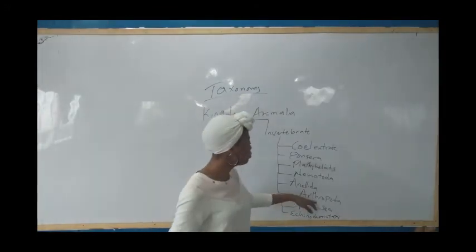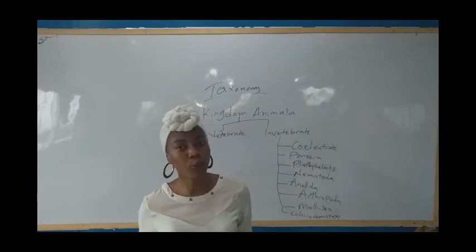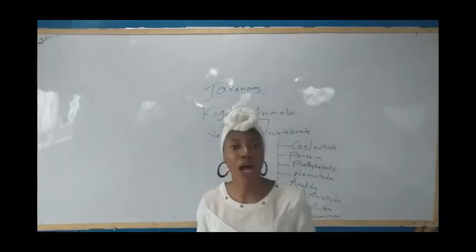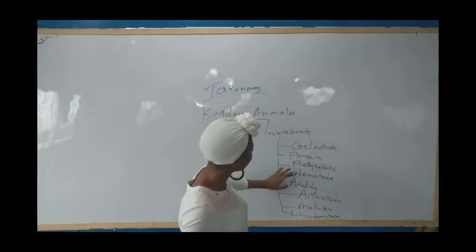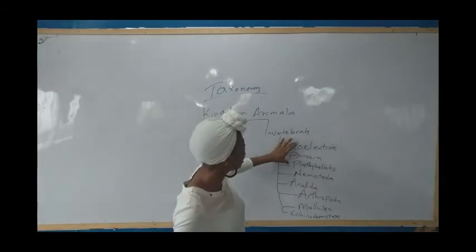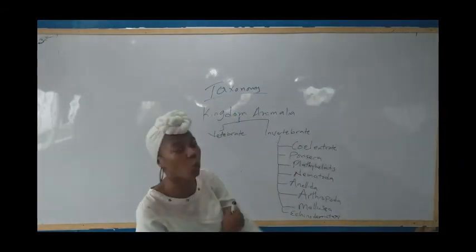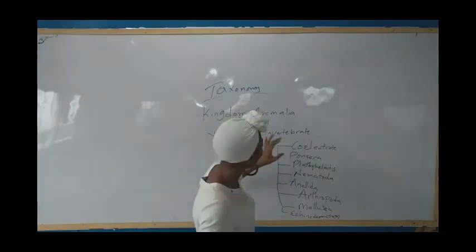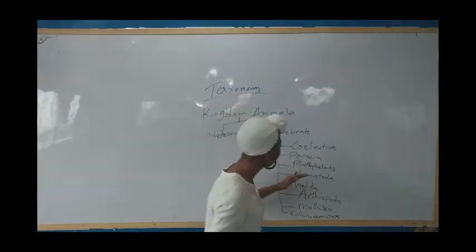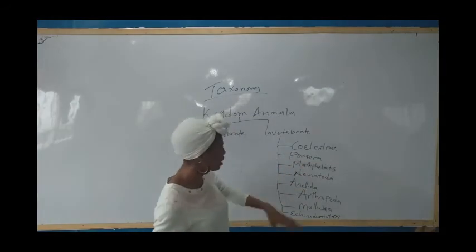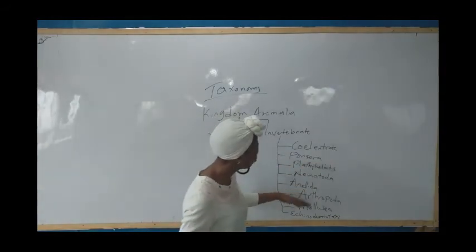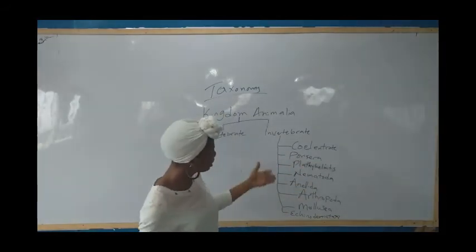So now let's move to what? Arthropoda. Arthropoda, this is a more advanced class. You note that these three classes, Platyhelminthes, Nematoda, and Annelida, they are all about worms. Don't forget, coelenterates and porifera, they are what? Aquatic organisms. As we move down, we get to see more organisms that are not really attached to water. They are now getting free, moving from the water to terrestrial.